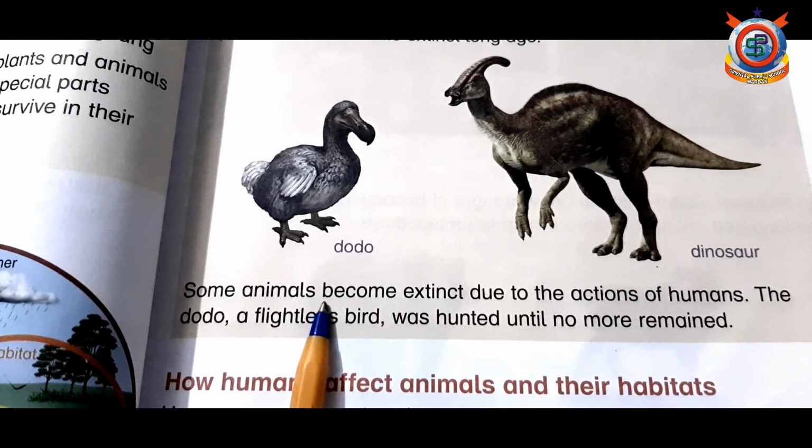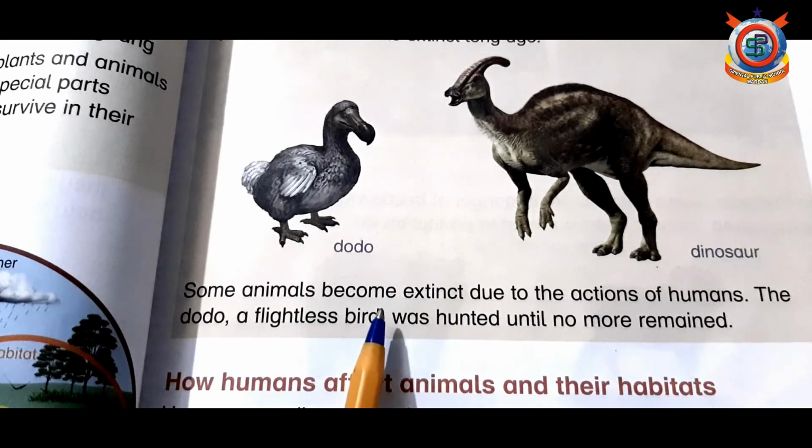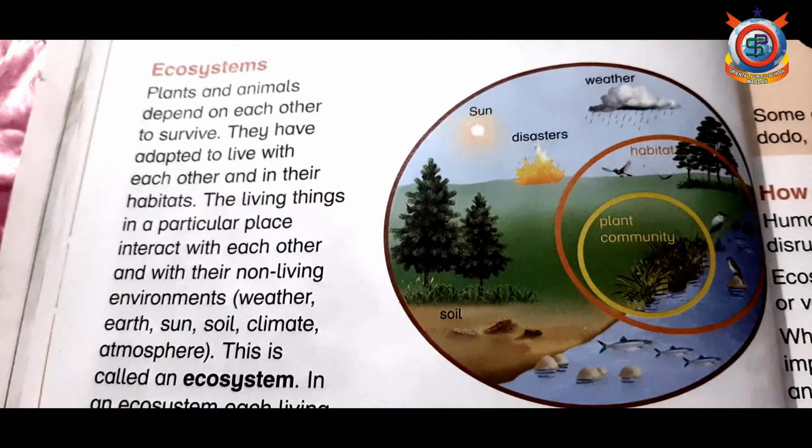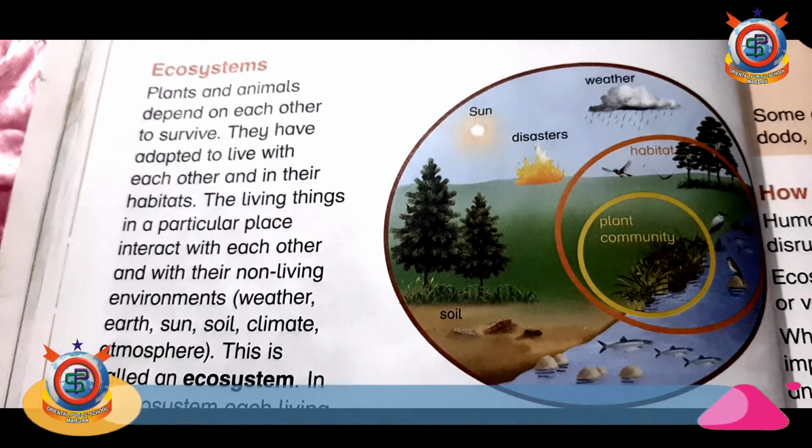So the main cause of animal extinction is overhunting. So students, now your homework is to read page 30 and underline difficult words.